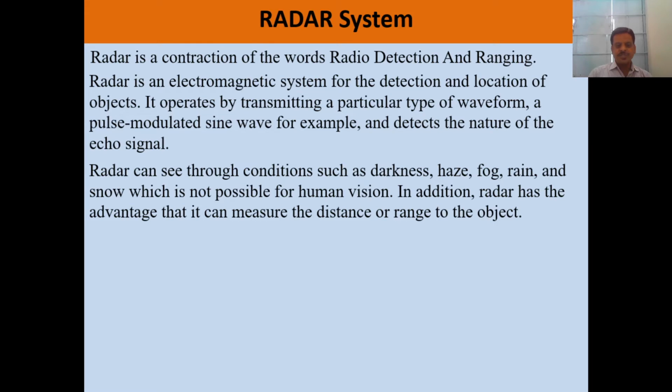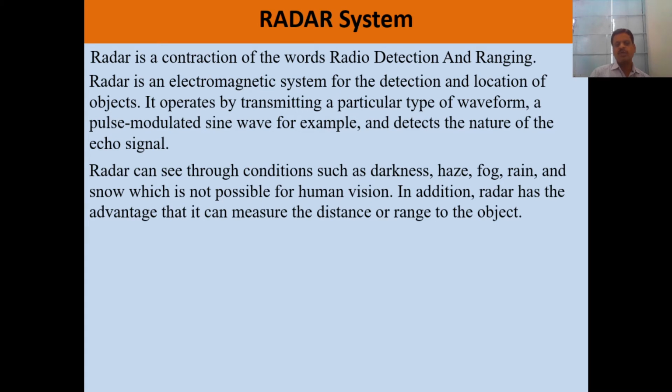Radar can see in different conditions like darkness, haze, fog, rain, and snow, which is not possible for human vision. In the darkness, or in fog, rain, or during snowfall, we can't see the objects.